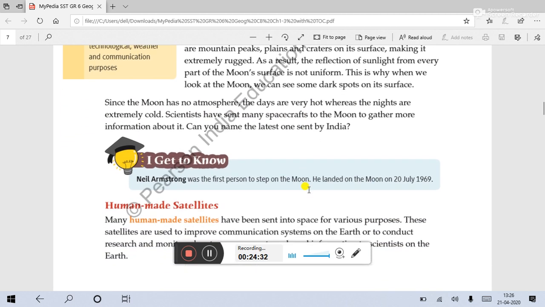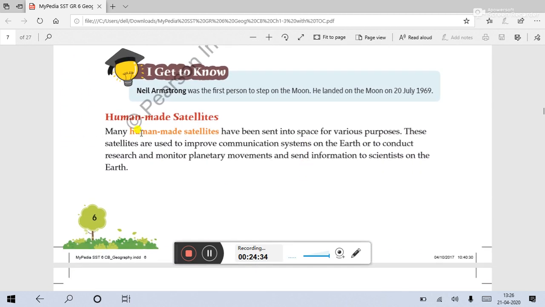Some of the names are given here. We can see what is human-made satellites. Many human-made satellites have been sent to space for various purposes. What are the purposes? These satellites are used to improve the communication system on Earth, or to conduct research on minor planetary movements and send information to scientists on the Earth.